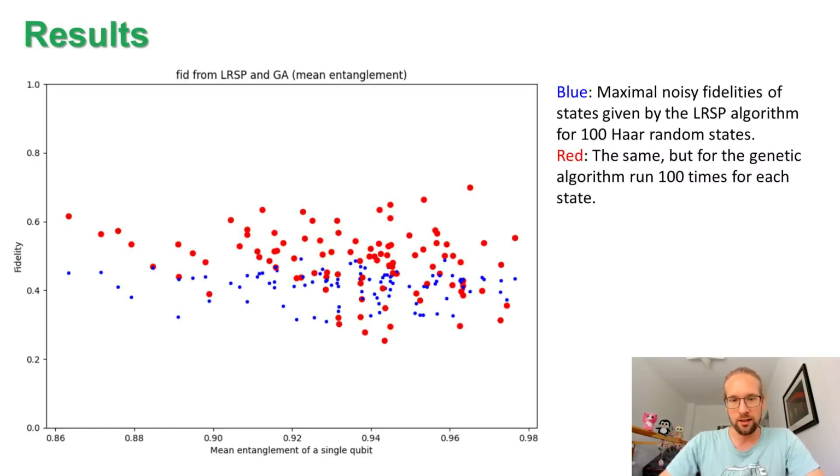And these are simulated results using the Qcrypt simulator and the noise model for the IBM WIGO 5-qubit machine, 5-qubit states. And the red dots are the maximum physical fidelities that we obtain with the approximate state preparation circuits obtained from the genetic algorithm. And we can see that the genetic algorithm improves the results, the maximum physical fidelity, quite significantly in almost all the cases.